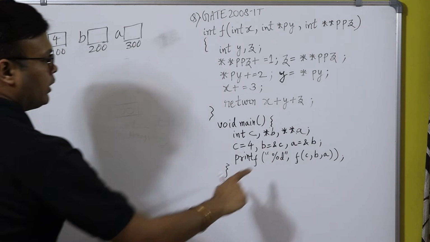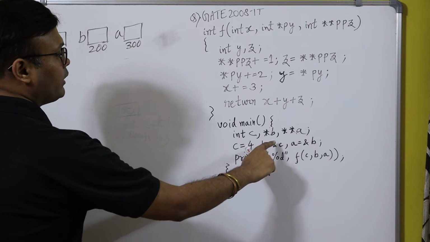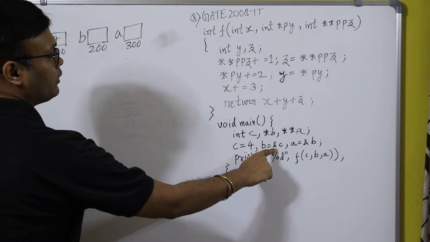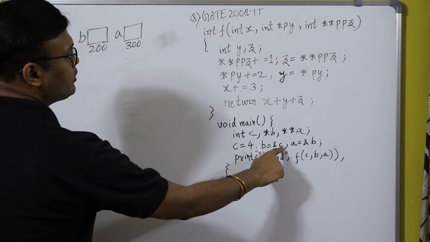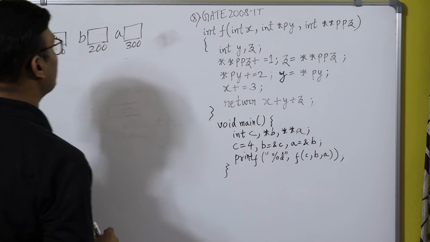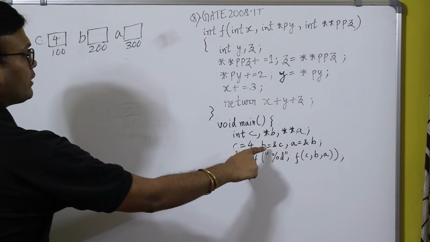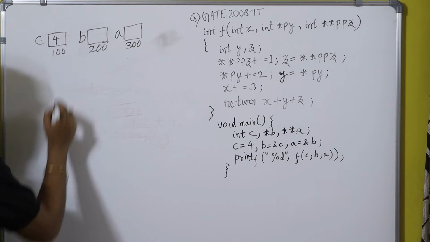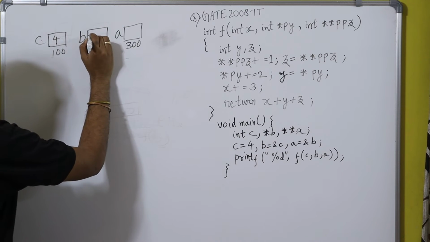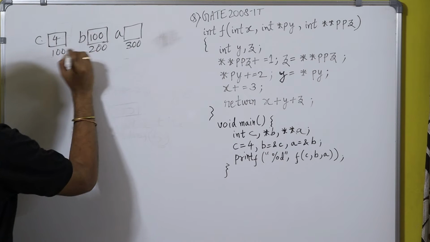And B is a variable which contains the address of C. Ampersand means address, so ampersand of C means address of C. What is the address of C? 100. So B will contain the address of C, that is 100.